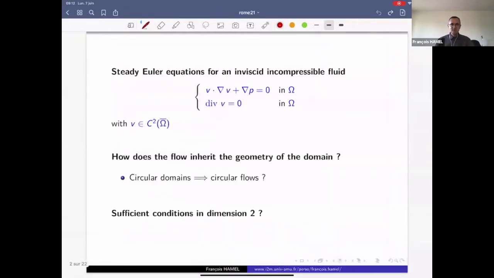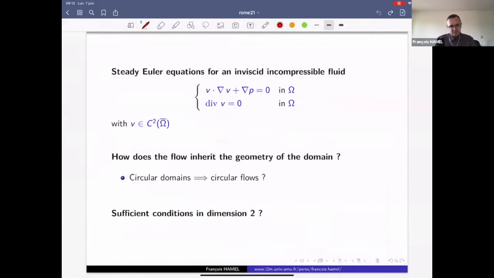I will focus on the steady Euler equations for an inviscid incompressible fluid. These equations are first order equations for the flow V. The flow V is a vector field assumed to be divergence free, and there is a pressure in the equation. This equation is set in a domain omega. Once again, it is a steady equation, so the fields only depend on the spatial variable.